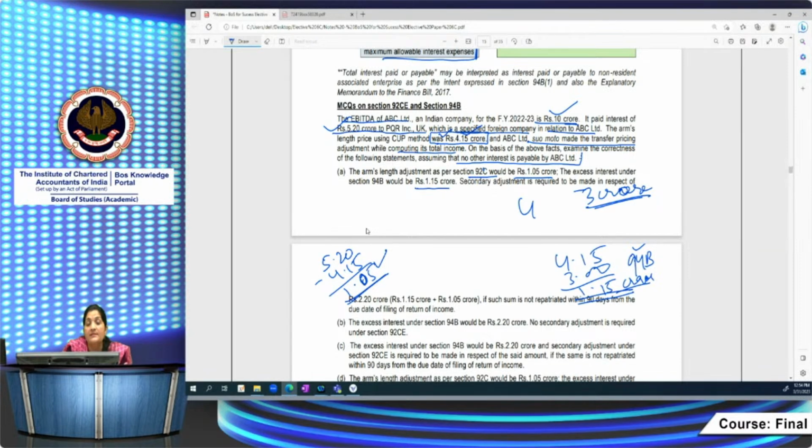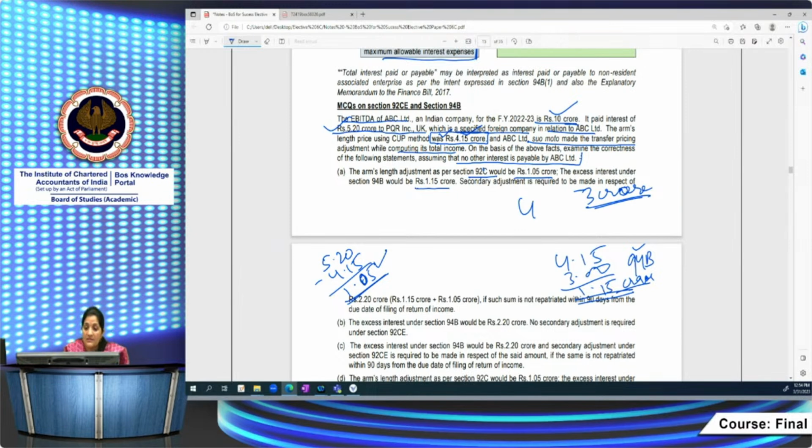No, secondary adjustment क्या है? Secondary adjustment is basically आपको primary adjustment कितनी करनी पड़ती है? How much primary adjustment you have to make up to the restricted to the ALP amount. ALP आपका इतना था, but further restriction they put by way of 30% EBITDA by way of 94B. So this is not a secondary adjustment. Secondary adjustment is only up to the ALP limit, right? So primary adjustment is only up to the ALP limit only.